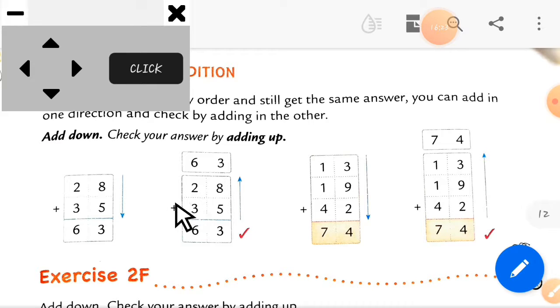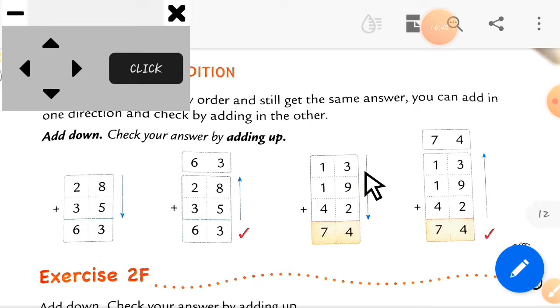So 3 plus 2 is equal to 5 and add one into it. So we get this number 6. So here you can see we get the same answer 63 downward, and also upward we get the same answer 63. You can see this through this arrow. Now I hope you understood this concept, which is adding upward and adding downward.